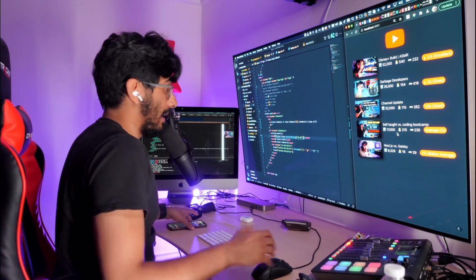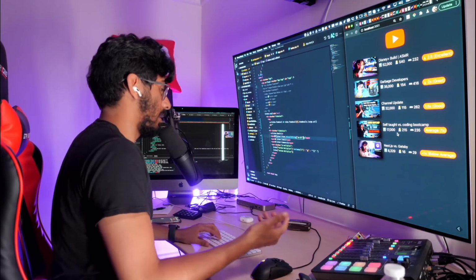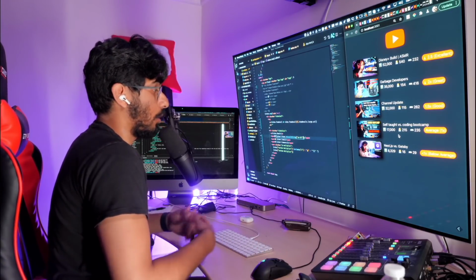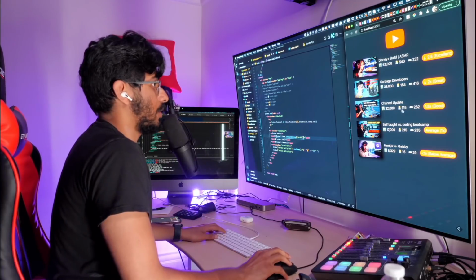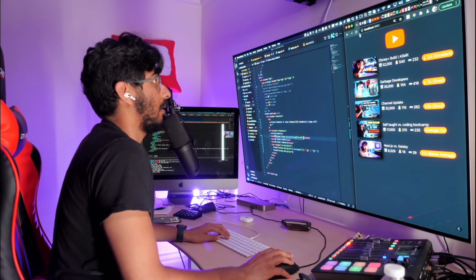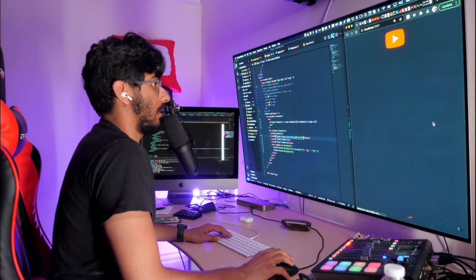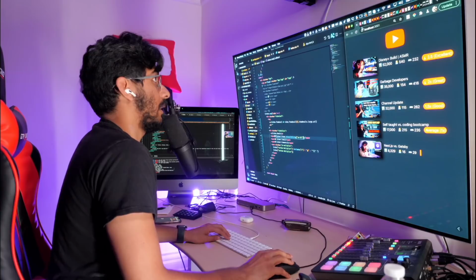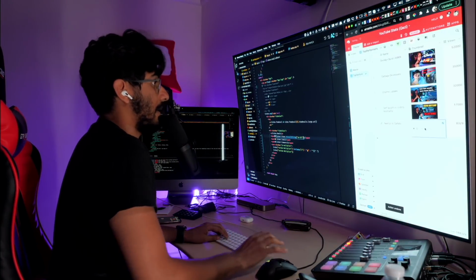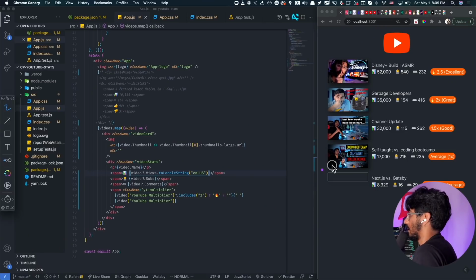Also, I just made my app a little bit more error-proof, or a little bit more robust, because before it would just break if the multiplier wasn't there. So right now, if a video does not have a multiplier, instead of breaking, it just does that. That's good. If I don't have a thumbnail and I refresh, it doesn't completely break. It just gives me an empty thumbnail. The reason that's happening is I'm just doing this little check right there. Okay, so that makes sure that's happening.